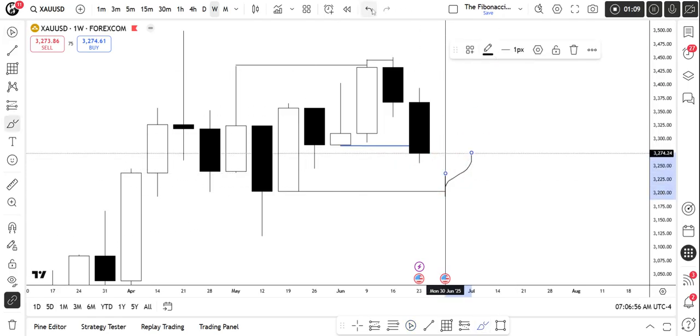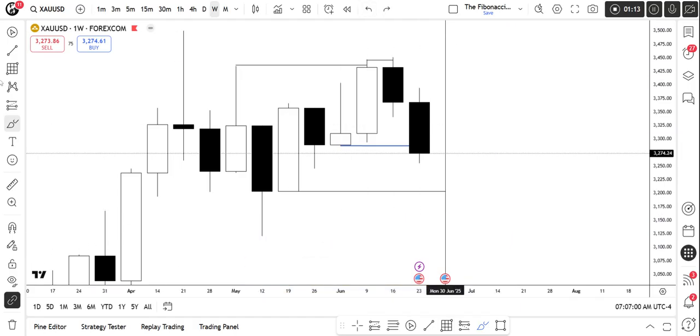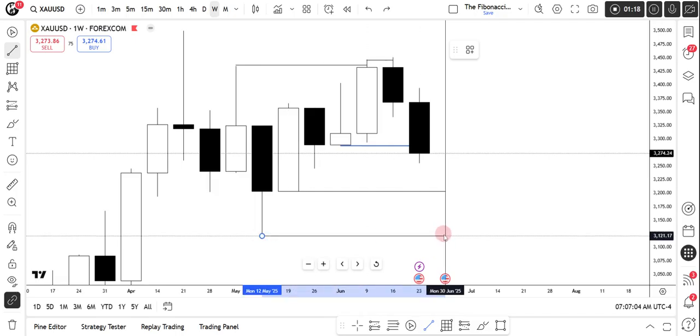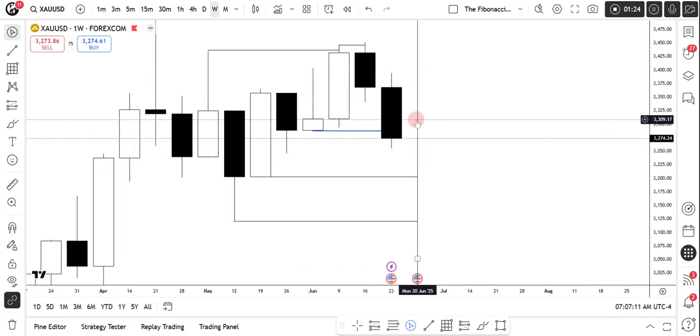And after that, we have the second area, which is right over here. If you see this area, we can also expect price to reach up to this area. These are the two areas which I am looking forward to. And the vertical line which you are watching right here in the video is a new quarter opening. I will tell you what that is when I go to the daily time frame.